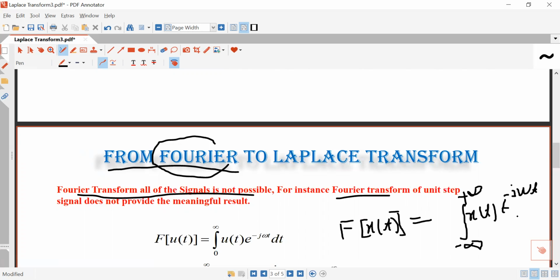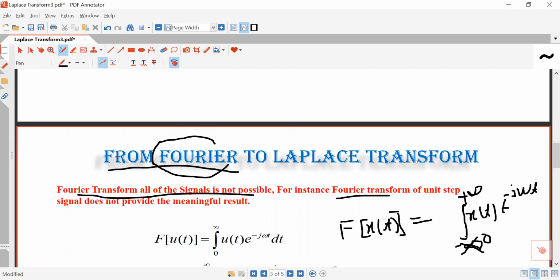And if you change the lower limit from minus infinity to 0, then such a Fourier transform is called the unilateral Fourier transform.